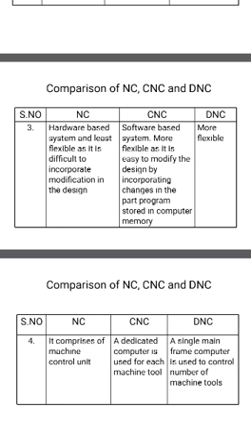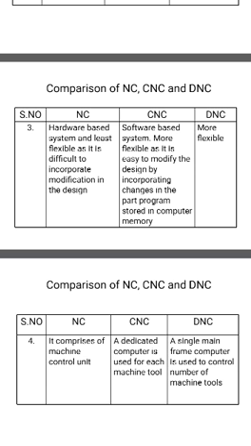Only one computer will control many machines. Whereas in CNC, for one machine, one computer should be there. That is called CNC.